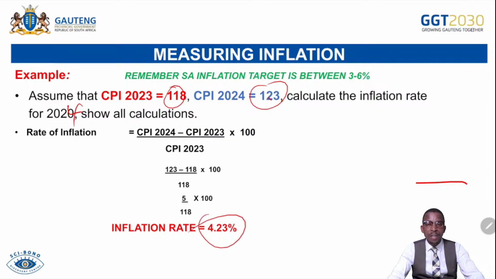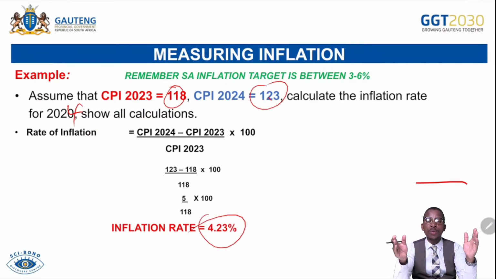It is important for you also to be able to use this question maybe for 8 marks. For instance, they can give you CPI figures for 2 years and say, advise maybe the Governor of the Reserve Bank on how it can use interest rate on the above inflation rate. What is the first thing to do? You must calculate your inflation rate. After getting your inflation rate, you measure if it's between 3 to 6%.